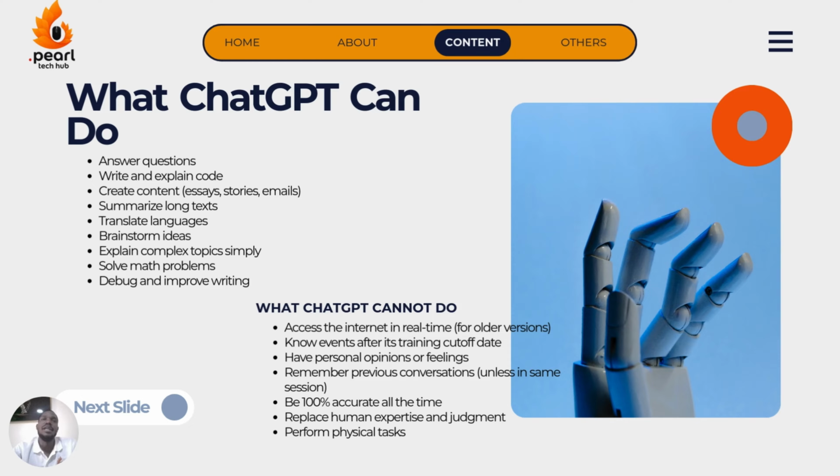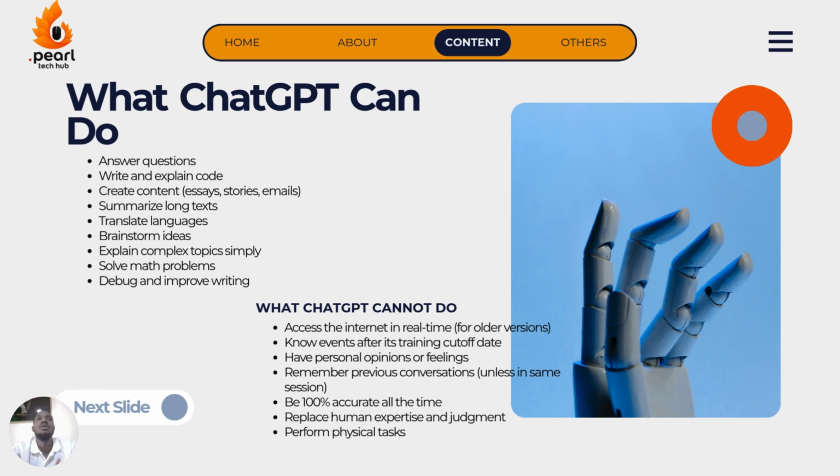What they cannot do. In this part, I prepared this also looking at the older versions of these tools. Today we may have advanced versions that do a lot of things, but in the start, tools like ChatGPT could not access the internet in real time. They could not access information on the internet in real time.